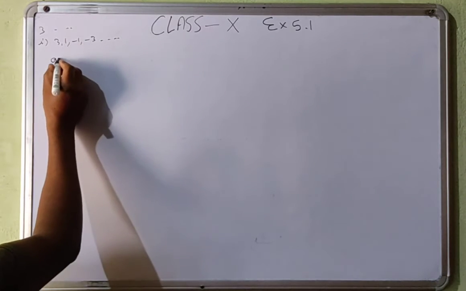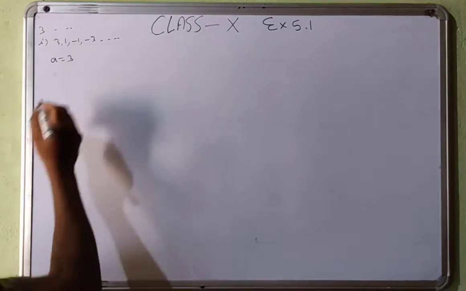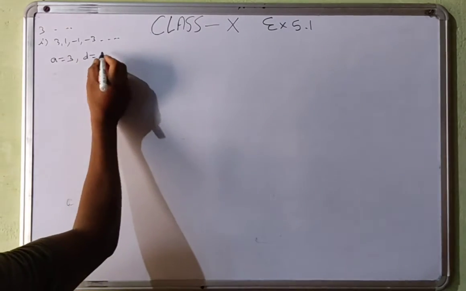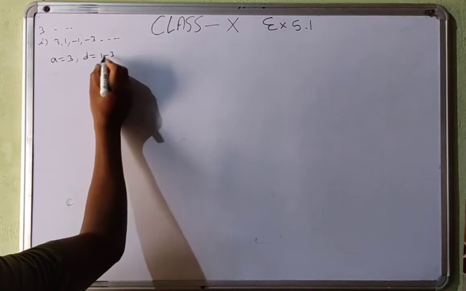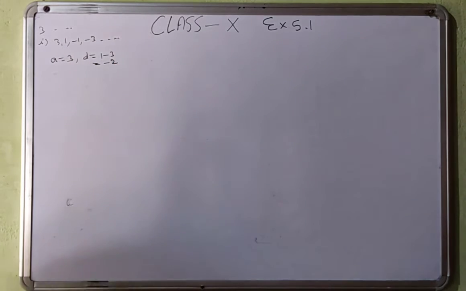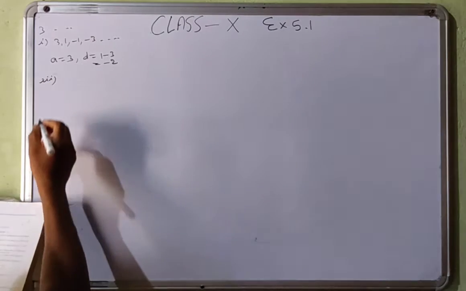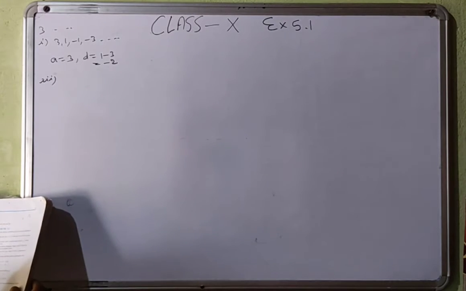So first term is A. And D is equal to the second term minus the first term, that will be -2. These are the answers. And then you can see the third part of this question, other parts you can do very easily.